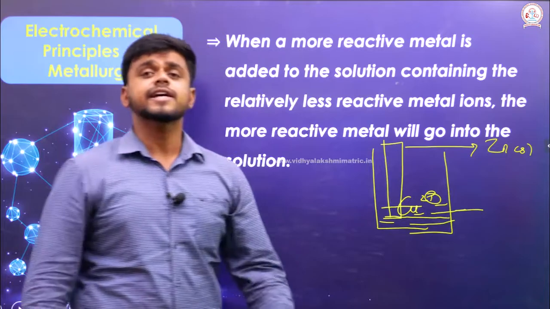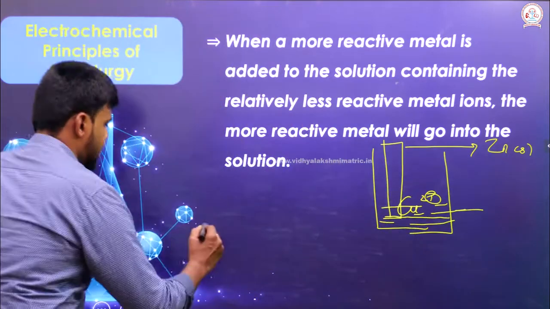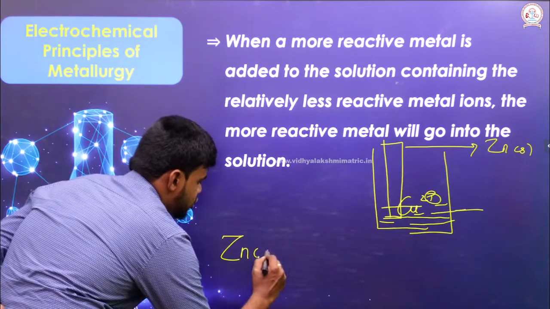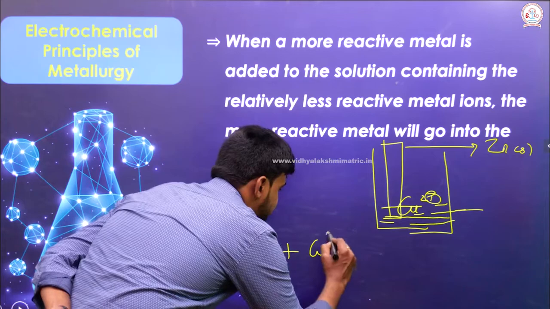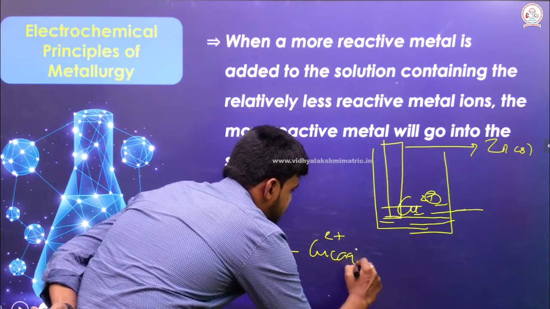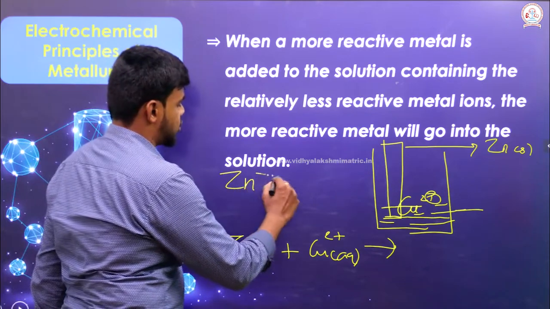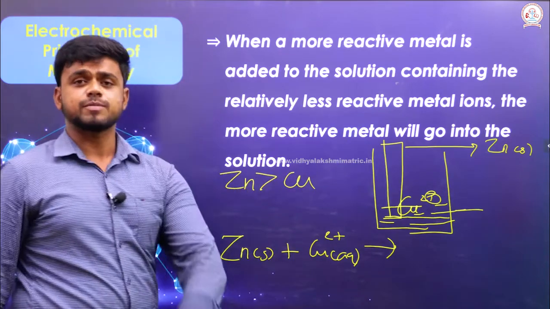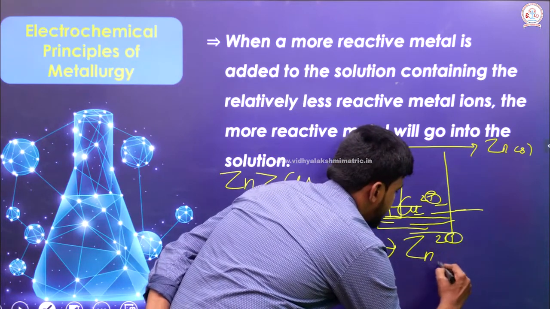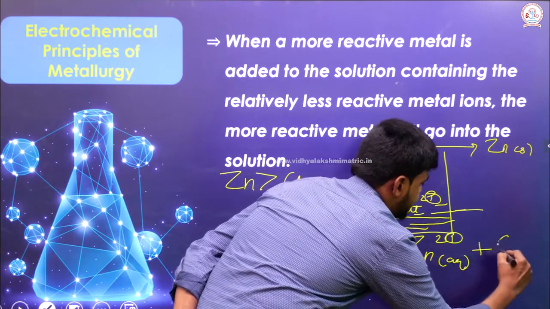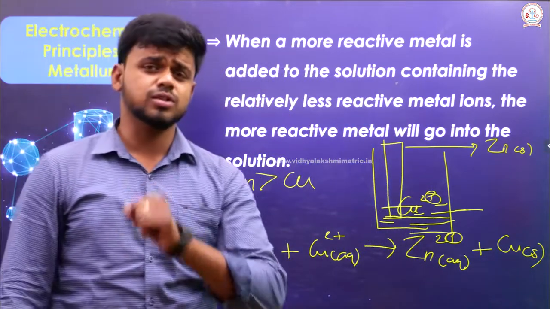Zinc in the solid state is placed in a solution which contains Cu2+ in the aqueous condition. We know that the reactivity of zinc is much greater than copper, so replacement will definitely occur. So zinc goes into the solution as an aqueous medium and copper deposits as a solid. In this way we have to choose.